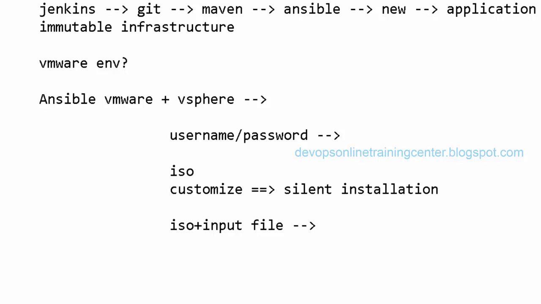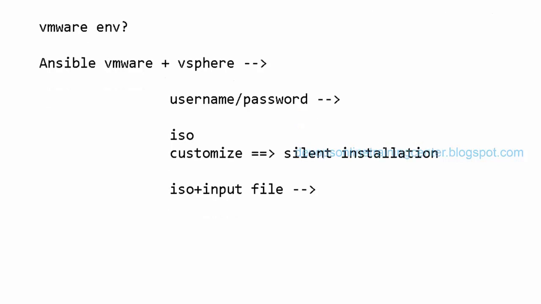Using this module, if we have this ISO, this is a one-time job. Once we do this, the module will automatically create a VM and get the VM up and running with the specified operating system. There are a lot of customizations we need to do, but there is a way to do that.